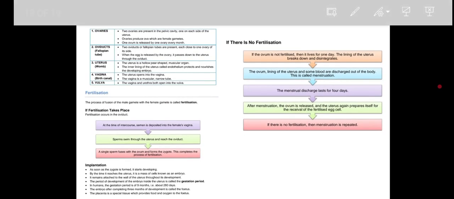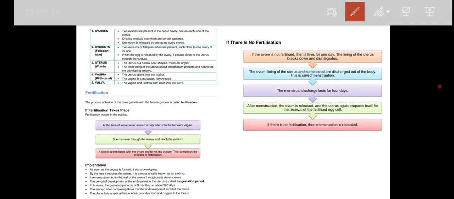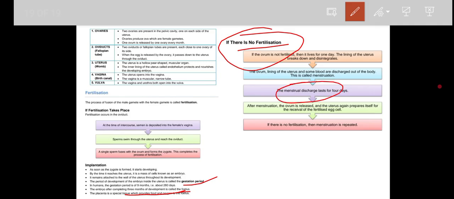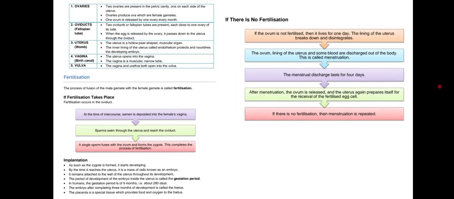Okay, a few things I will be adding here. Implantation we have discussed, the gestation period we have discussed, a fetus and placenta also we discussed. Okay. Now if there will be no fertilization, what will happen? There will be the menstrual discharge, already we discussed, for 4 days, right? Okay. With this, our chapter is over. You people can go through this. Have a nice day.